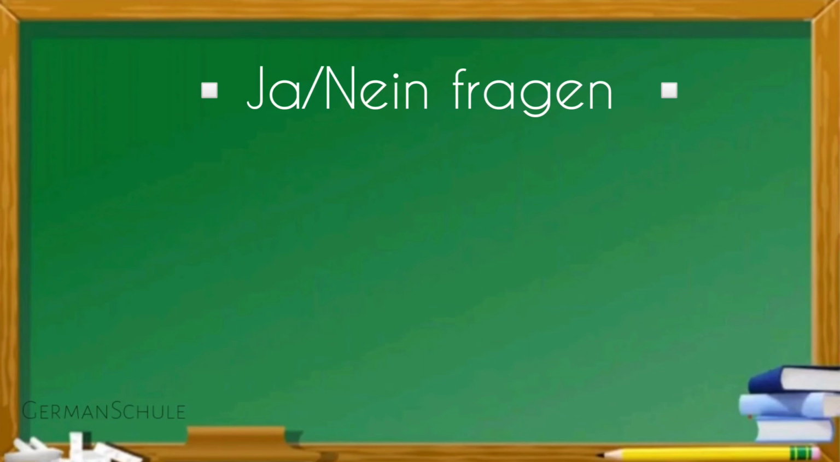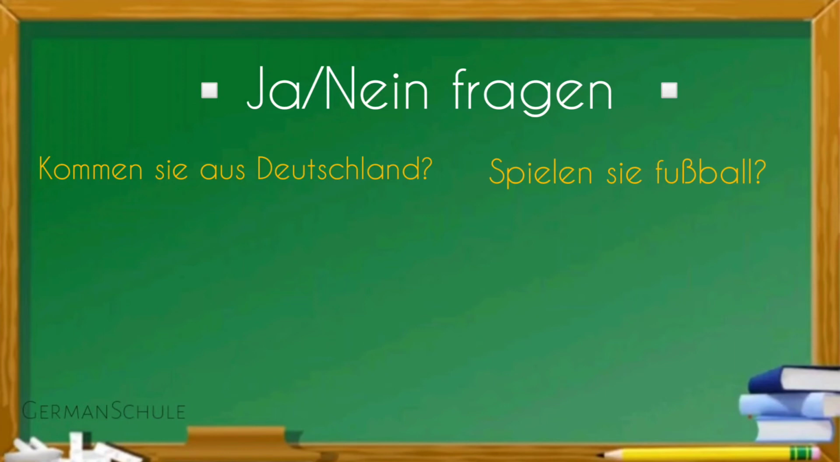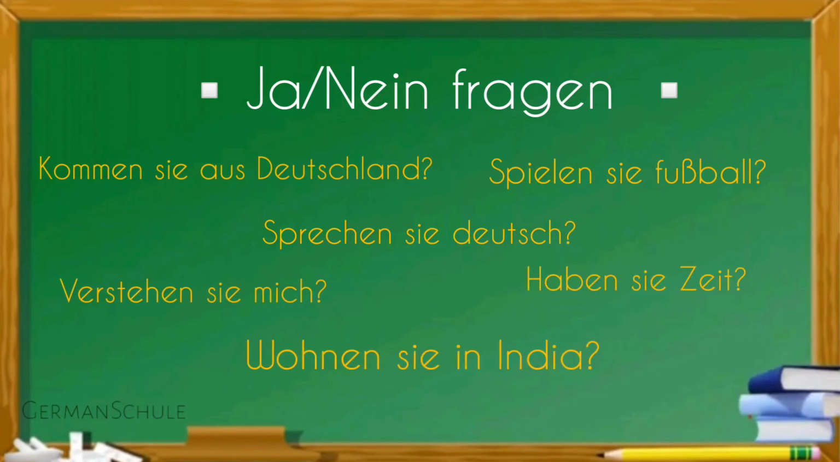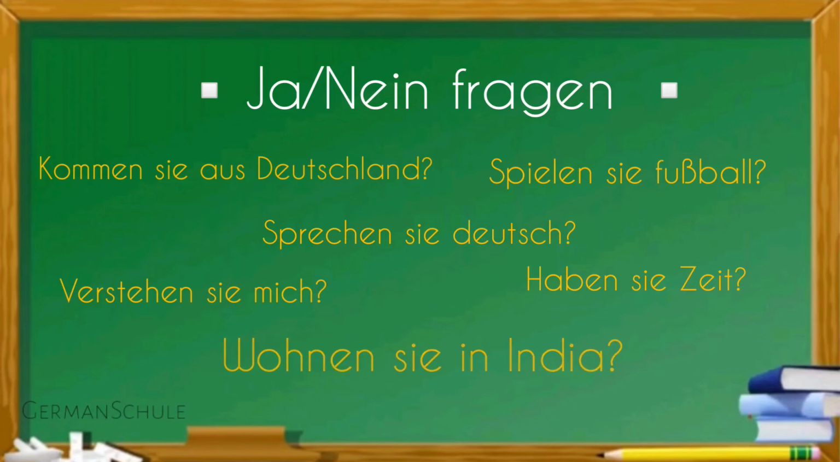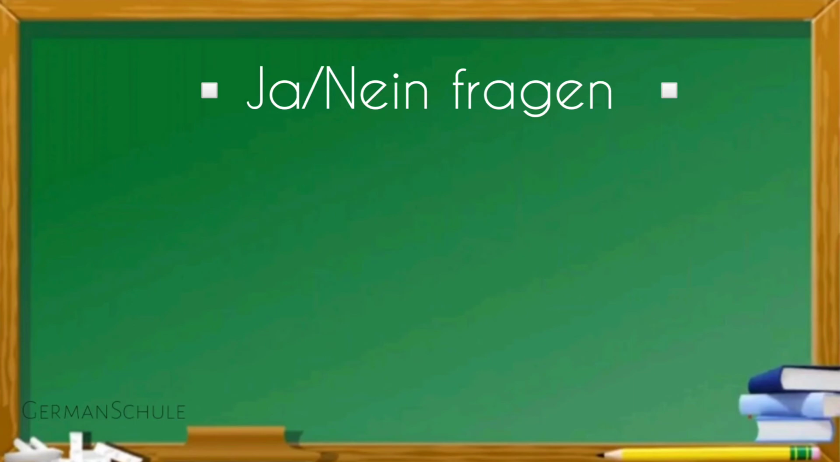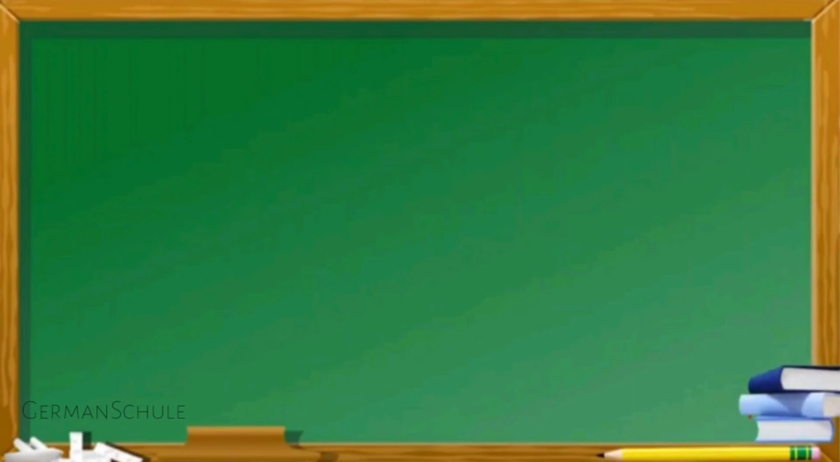Here are some other ja nein Fragen. Kommen Sie aus Deutschland? Spielen Sie Fußball? Sprechen Sie Deutsch? Verstehen Sie mich? Haben Sie Zeit? Wohnen Sie in India? You must have noticed that in all these questions the verb is at first position and the subject will follow the verb. Now it's time to revise and practice what we have learnt.